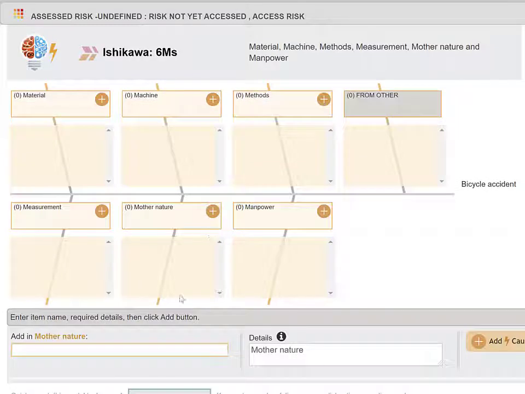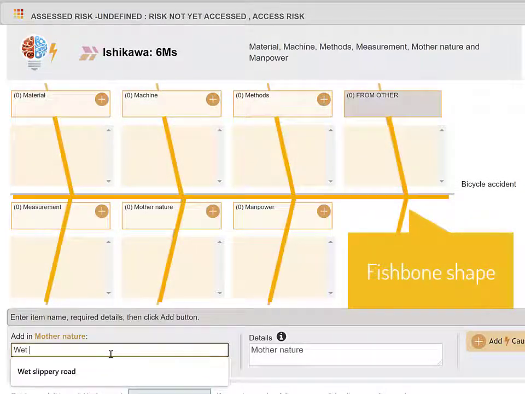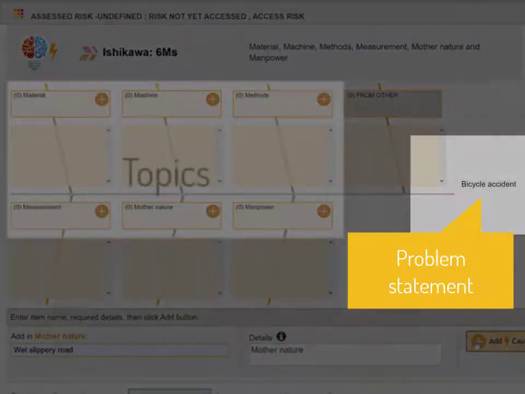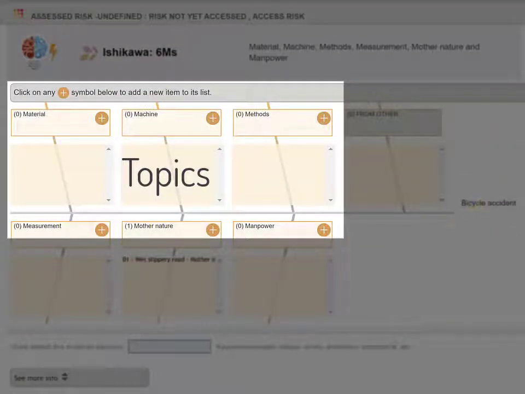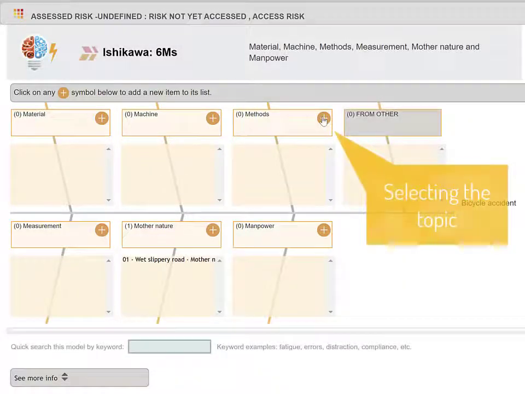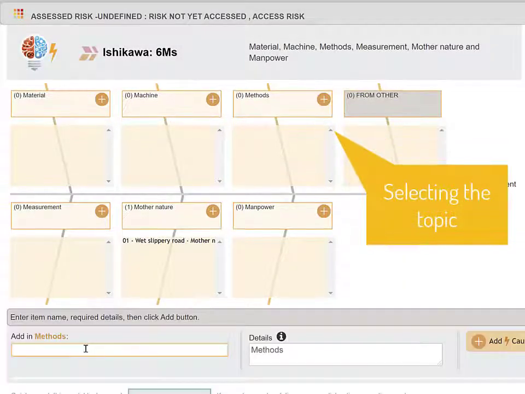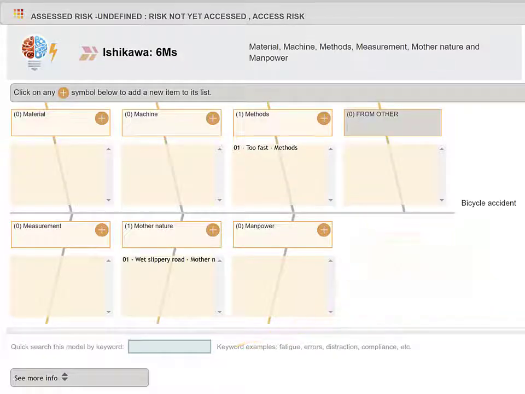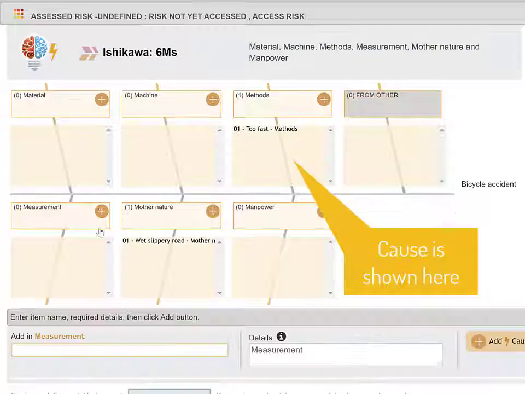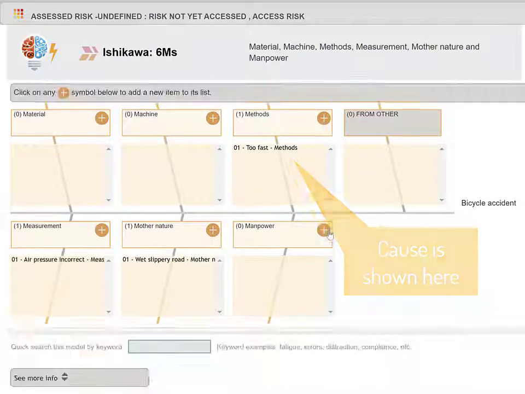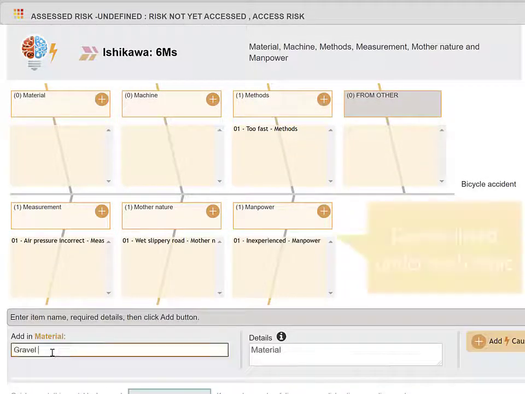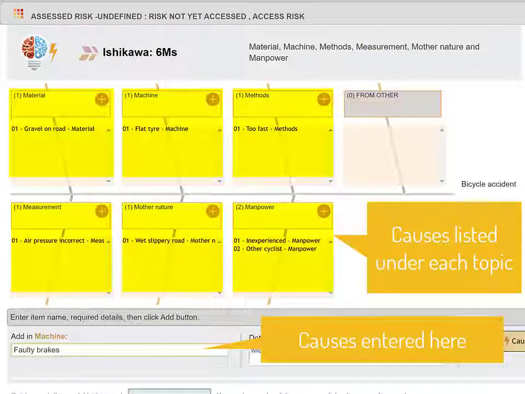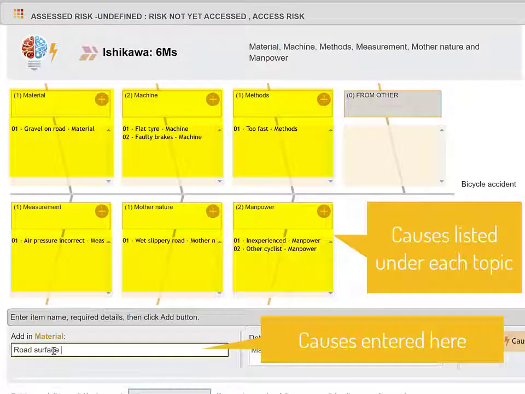This software shows the fishbone shape with the problem statement and topics. Ideas are added by selecting the topic and adding the idea. One advantage of using software is that the brainstorming team can work remotely. All participants see the same fishbone and see the ideas appearing as they are added by different team members, even though they may be in different countries.